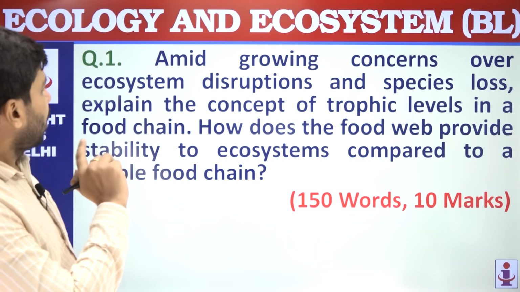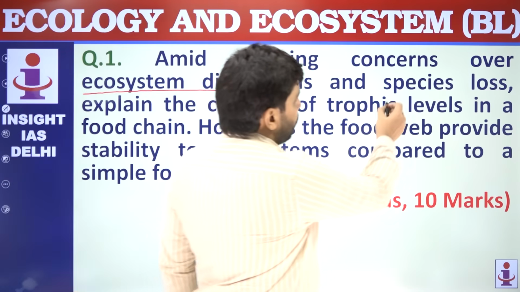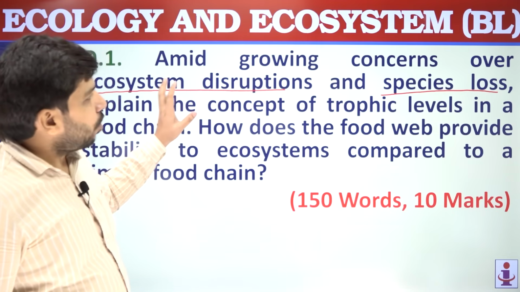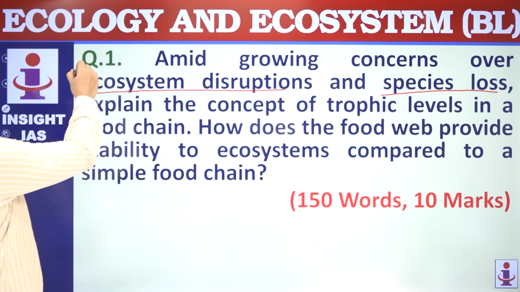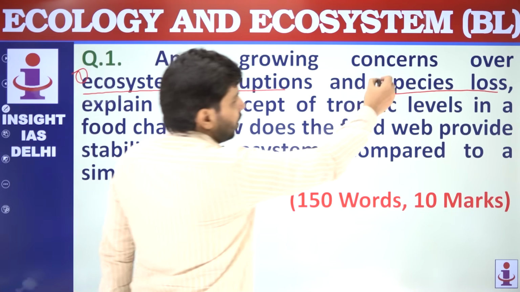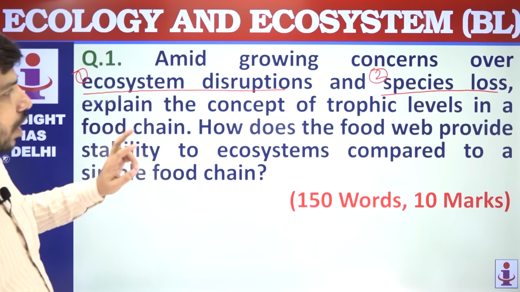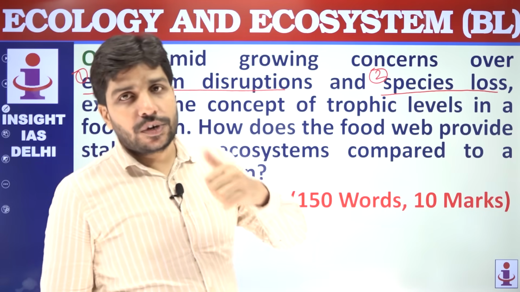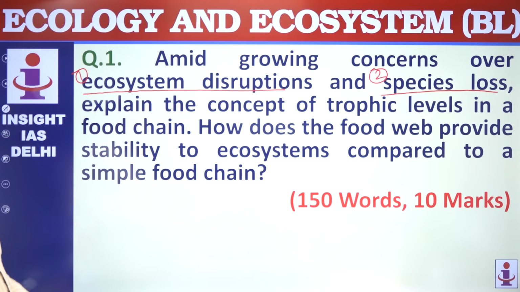First is ecosystem disruption, then species loss. So the first statement of the question is talking about growing concerns over two things. First is ecosystem disruption, and second is species loss. So the first statement is talking about growing concerns related to two issues: ecosystem disruption and species loss.